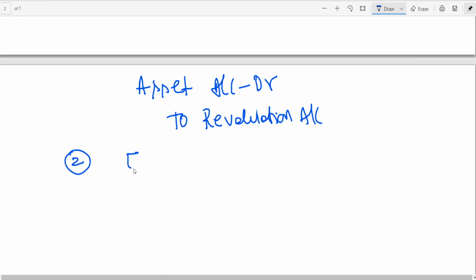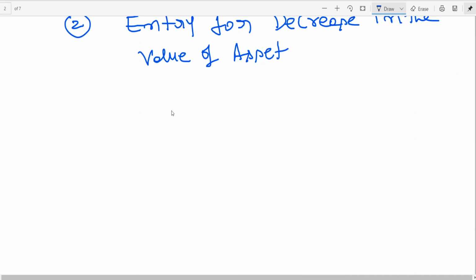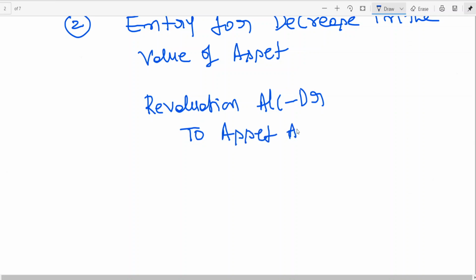Second entry: entry for decrease in the value of asset. It's a loss, no? Revaluation account is a nominal account, my dear friends. In a nominal account, expenses and losses are to be debited. And that way asset account shows which balance? Debit balance. When there is a decrease in asset, we credit the asset account. Revaluation account debit to asset account.